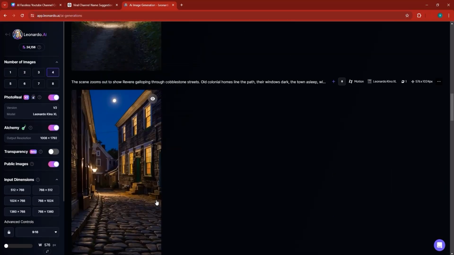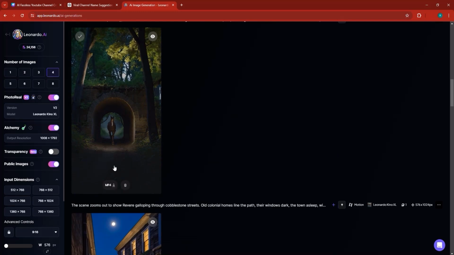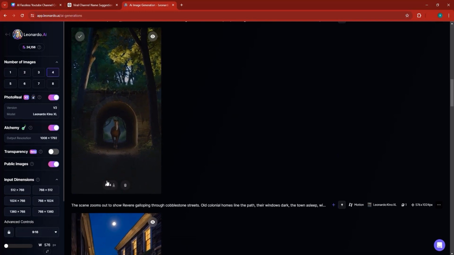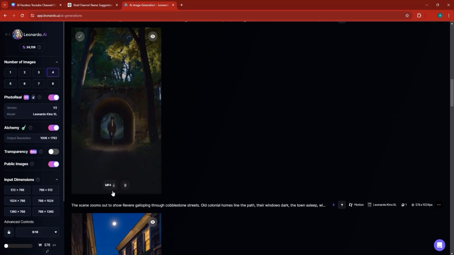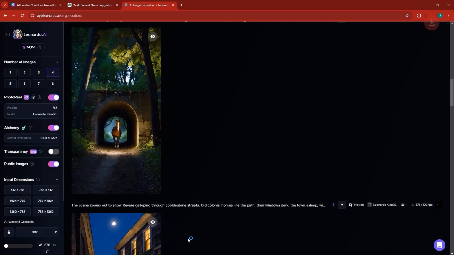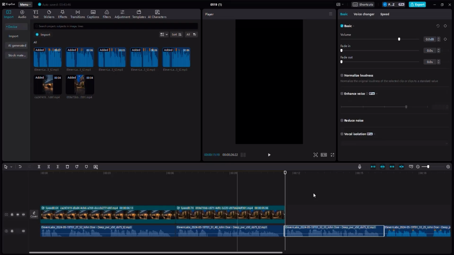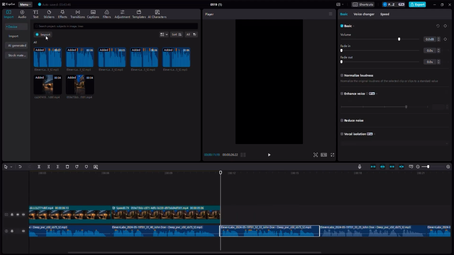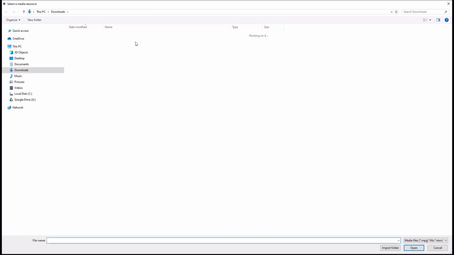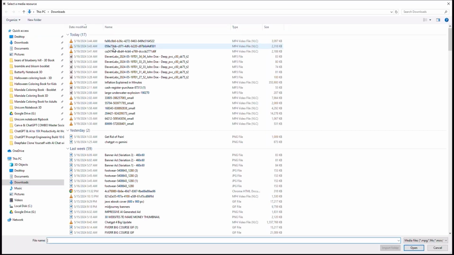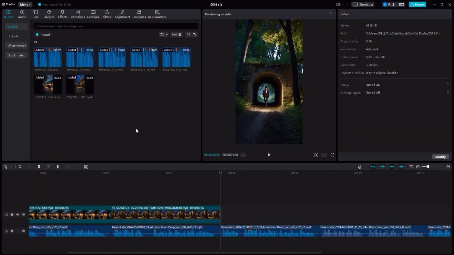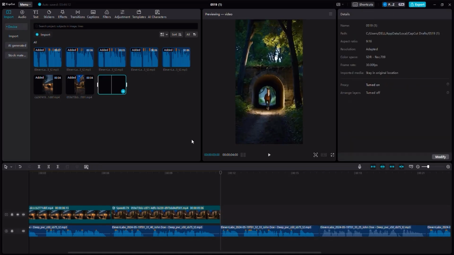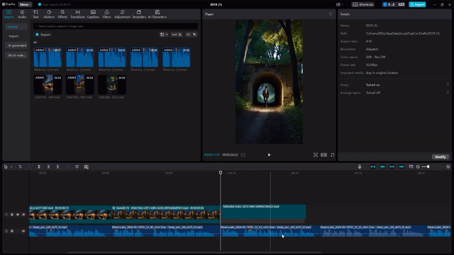Let's go back to get the other scene for that particular audio, which is showcasing this horse coming out of that particular hole or that tunnel. We can download that video of the horse coming out of the tunnel and basically click on the import option right here to import that, which is what I'm doing right now. So I'm going to double click. There it is. And I'm going to drag this particular video of the horse.